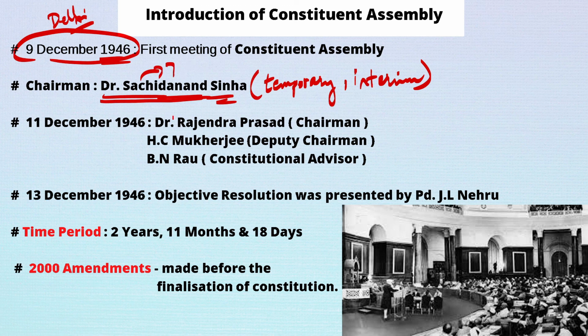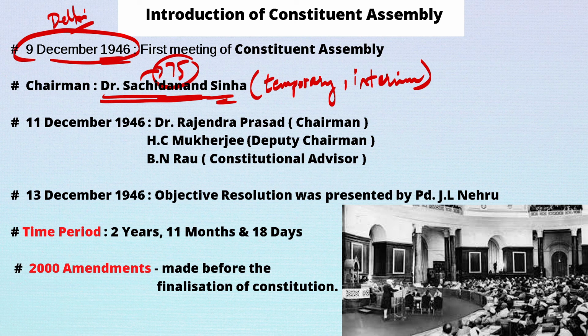Because of this, he was made the chairman of the first meeting of the Constituent Assembly, and it is also a French tradition that the oldest member must become chairman. Right? It was the French tradition that the oldest member of the assembly must become the chairman. So in that way, he became the first chairman of the first meeting of the Constituent Assembly.